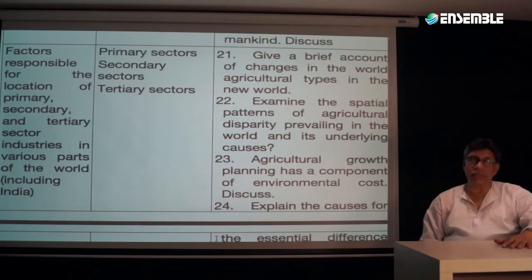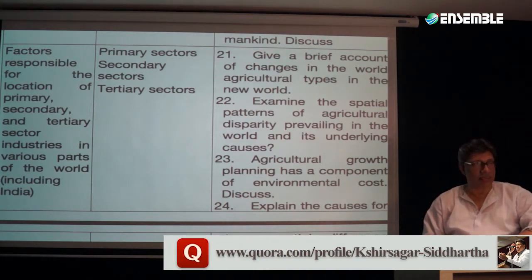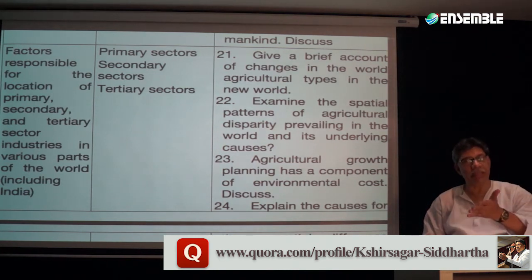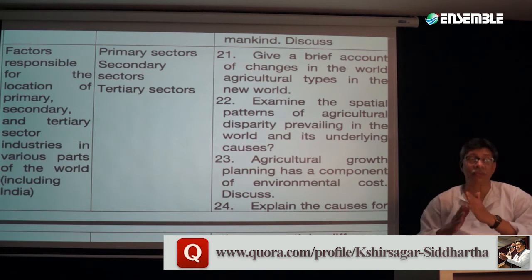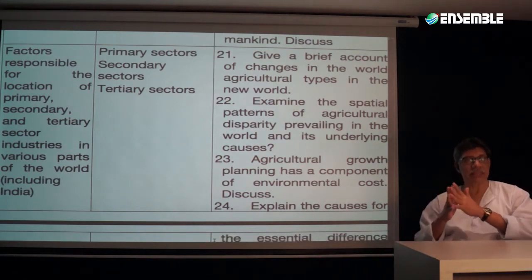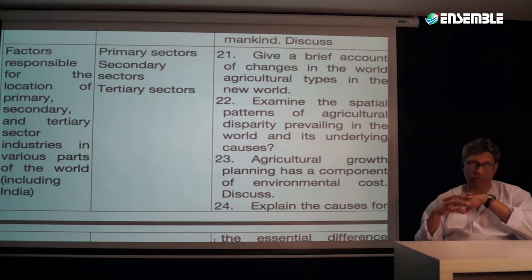The third segment is going to be on factors responsible for the location of primary, secondary, tertiary, and other types of industries. Now, the questions that have been asked are not only on the types of industries. Effectively, what it means is we are discussing 3 different types of sectors: the primary sector, the secondary sector, and the tertiary sector.